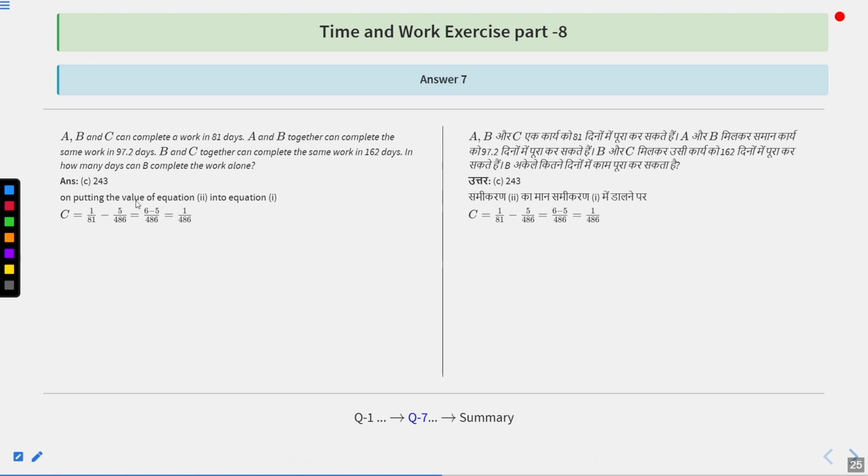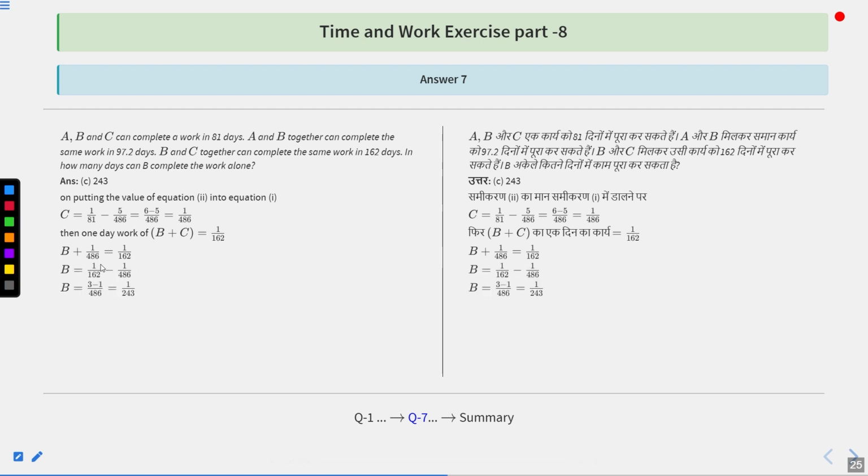And on putting the value of equation 2 into equation 1, you are going to get the value of C, that is 1 upon 81 minus 5 upon 486, that is equal to 6 minus 5 upon 486, or 1 upon 486. So work done by B and C is going to be 1 upon 162. We know C is how much? 1 upon 486. So value of B is 1 upon 162 minus 1 upon 486. That is equal to 1 upon 243. So one day work of B is 1 upon 243 part. That means if B alone has to complete the work, he will take how many days? 243 days. So option number C is our correct answer.